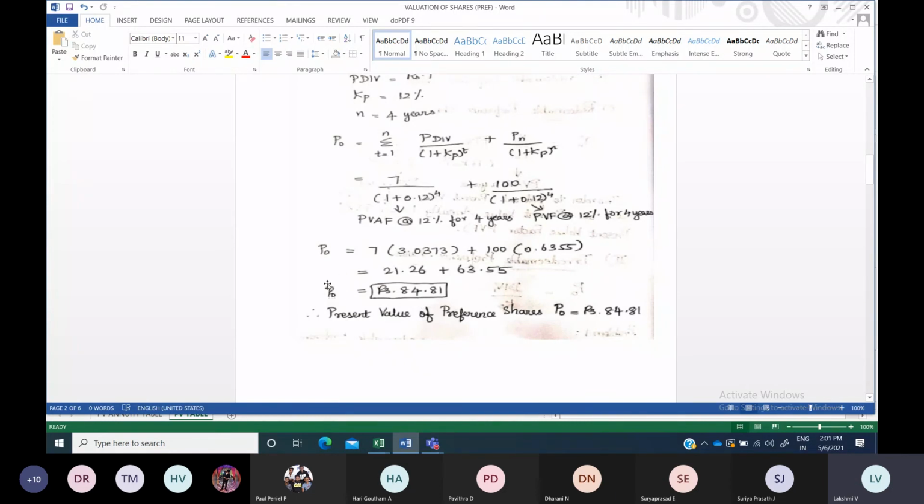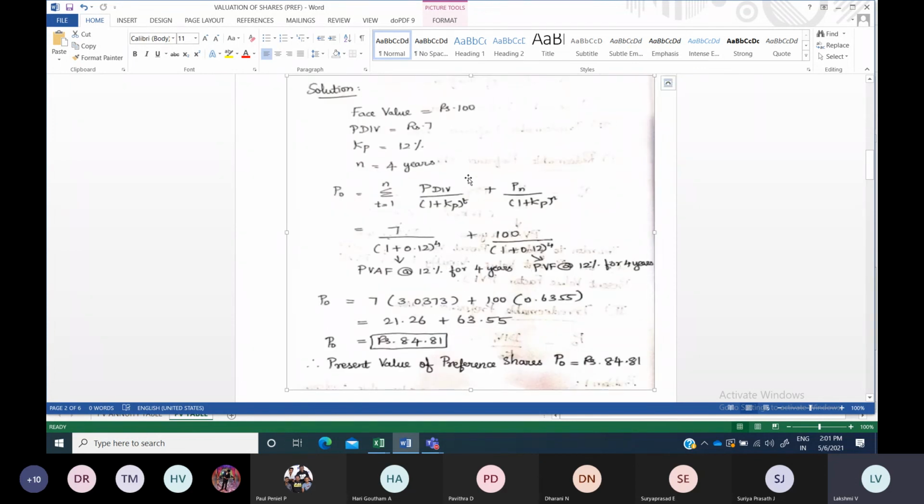Now what is this known as? It is the present value of the preference shares. Present value of preference shares you have to denote in rupees, because it is the present value. It is rupees 84.81. After that point, if there is some variation, there is no problem. But you have to see and accordingly write it up. So this is the present value of preference shares when number of years is given. That is, when we calculate the value of redeemable preference shares, this is the method and this is the formula to calculate it.